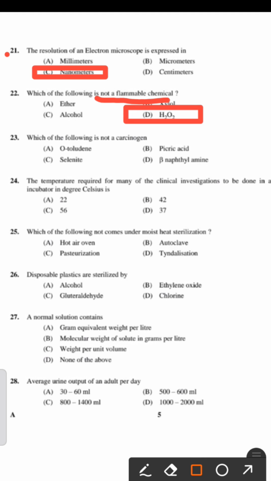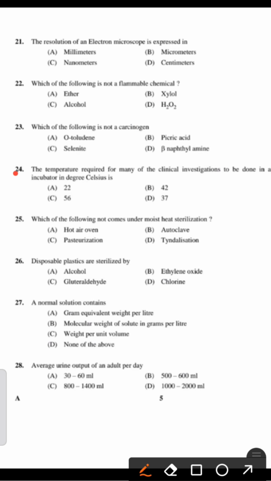Then, which of the following is not a carcinogen? This is also the same type of question. Orthotoluene, picric acid, selenite, beta-naphthylamine. We know that orthotoluene, selenite and beta-naphthylamine are carcinogenic. So, the right answer is option B, picric acid.